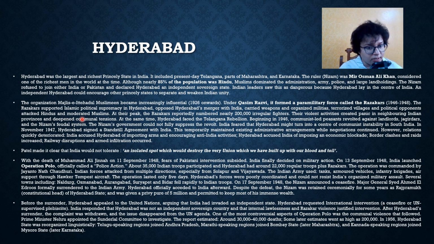In November 1947, Hyderabad signed a standstill agreement with India. This temporarily maintained existing administrative arrangements while negotiations continued. However, relations quickly deteriorated. India accused Hyderabad of importing arms and ammunition and encouraging anti-India activities. Hyderabad accused India of imposing an economic blockade. Border clashes and raids increased, railway disruptions and armed infiltration occurred.